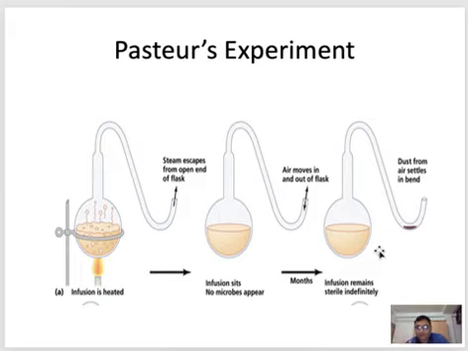So from this experiment, he could say that organisms or living things can arise only from pre-existing living things, and thus Pasteur disproved spontaneous generation.